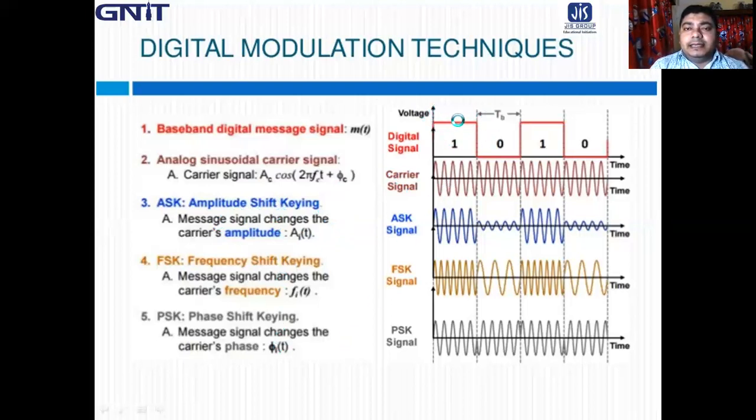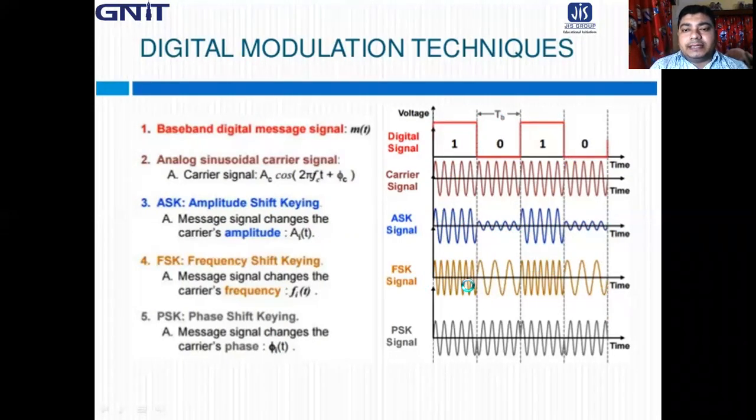Here, this is the binary data or message signal, 1010, and this is the high frequency sinusoidal carrier wave. In case of ASK, the amplitude of the carrier is varied. When it is 1, it has an amplitude, and when it is 0, it has almost no amplitude, or some amplitude due to noise. In frequency shift keying, the frequency of the carrier signal is varied according to the amplitude of the message signal.